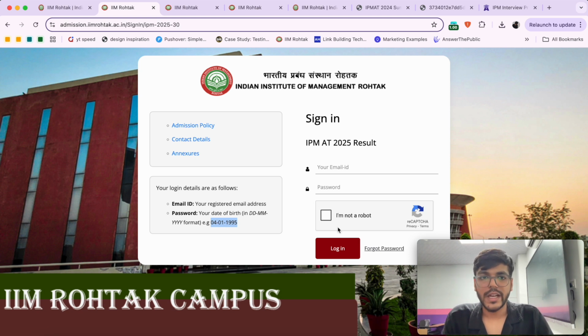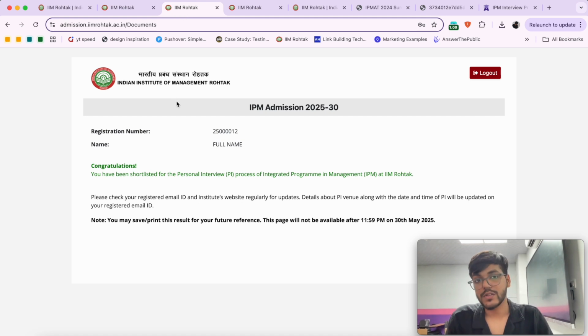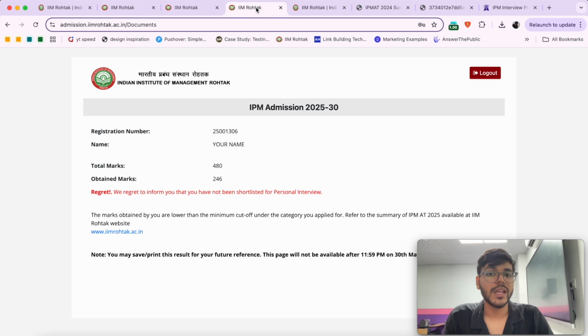Once you do all of that and log in, two scenarios might play out. First being that you're shortlisted. Congratulations, you will be shown this screen. You will not be shown your marks. Unfortunately, if in case you're not shortlisted, you will be seeing this regret letter and also the marks that you have obtained out of 480, which was the total. This is only for IPM and not for IPL. The result for that would be separate.